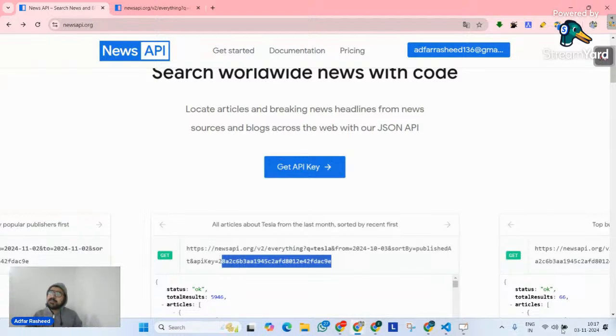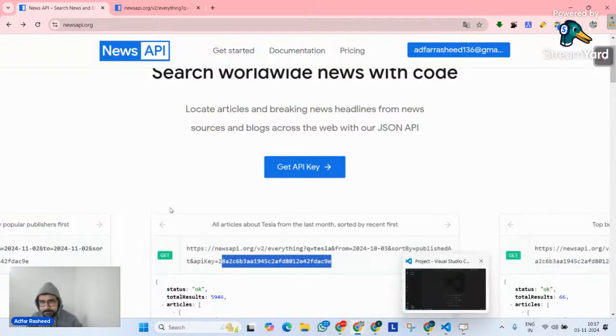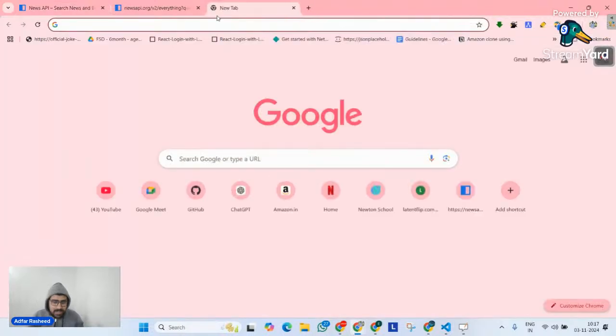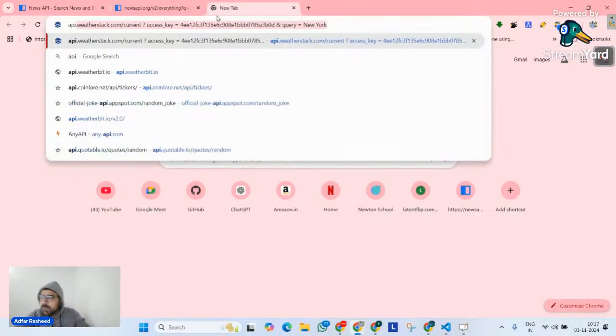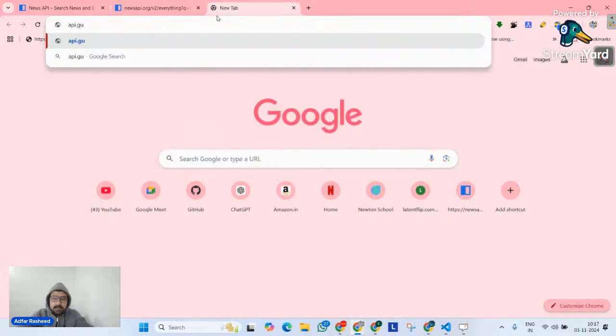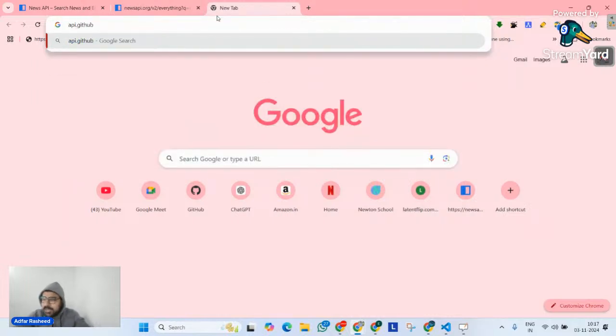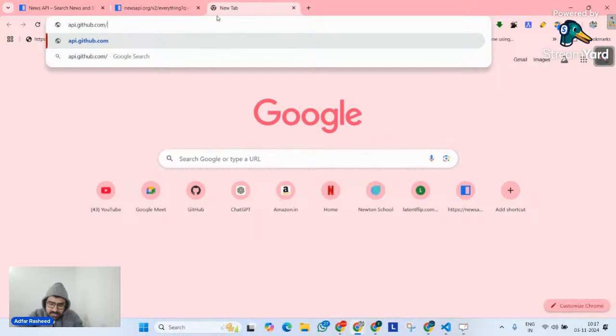But in today's class, I am going to use an API related to GitHub, okay? So let me remember that API. We have api.github.com/users. So this is one of the APIs related to GitHub. We all know what GitHub is. Although unfortunately we have not taken any class on GitHub, let me think of a class maybe in between on a weekday. Some week we will have 1 or 2 classes on GitHub as well.